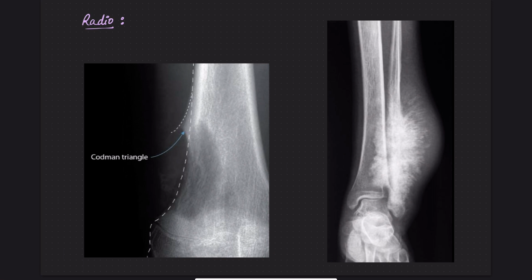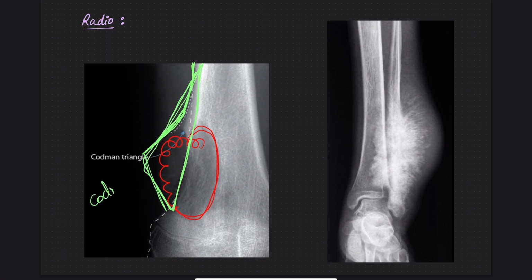The radiology shows you the classical Codman's triangle. Why Codman's triangle? Because this is a lytic tumor, with bone destruction here. As the tumor grows, it lifts the periosteum, which is the covering of the bone, and this periosteum is lifted off because of the growing tumor. It casts a shadow in a triangle form. This triangular shadow is called Codman's triangle. Codman's triangle is the shadow formed by the lifted off periosteum because of the growing tumor.